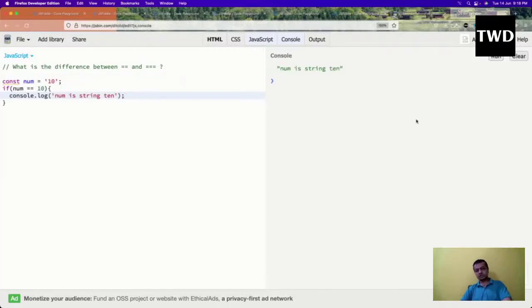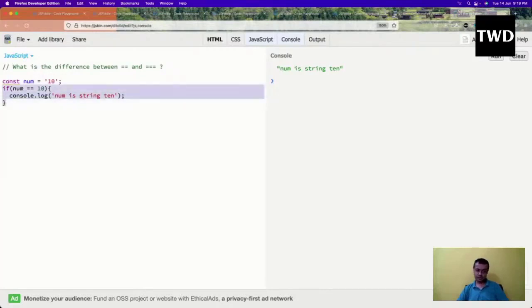But in almost every other programming language, this will not run. Why? Because a string 10 is never equal to a number 10. In any other language, it will see that a string has been compared with a number, and it will not even check. But in JavaScript, the compiler tries to change the string to a number, and it successfully changes a string 10 to a number 10. So it compares and runs it. This is a very bad behavior in JavaScript.